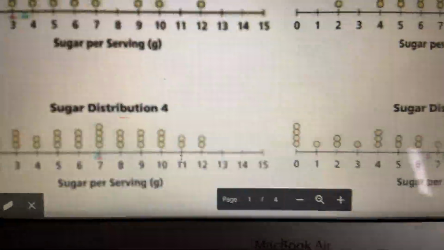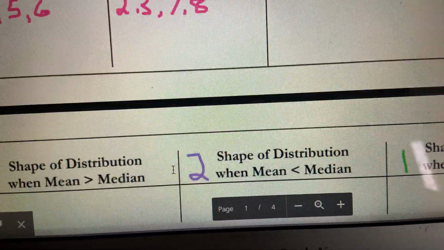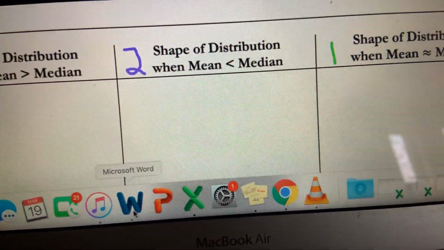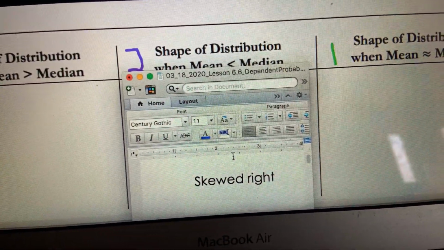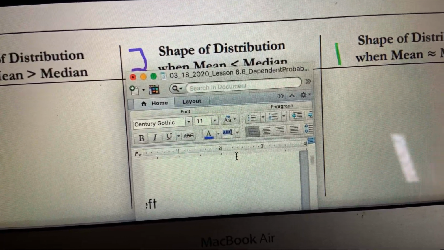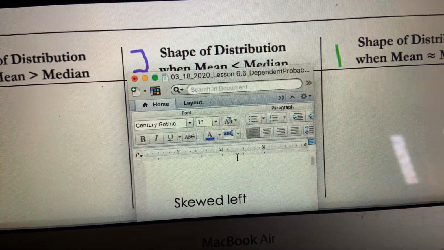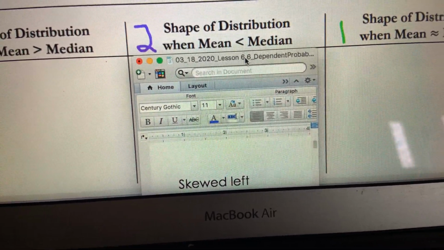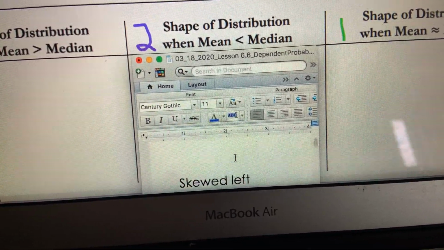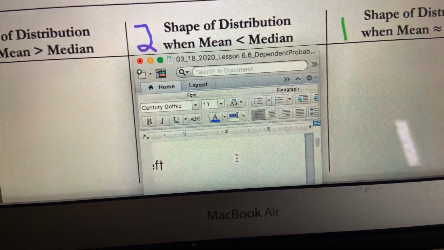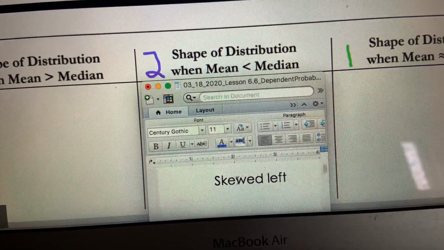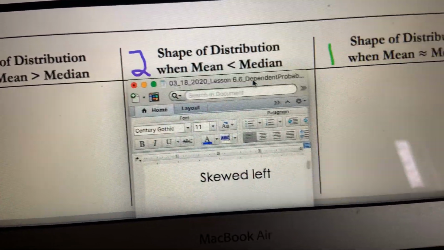So let's go back down to your notes. What happens when the mean is less than the median? And this time, instead of skew right, we're going to say that the data is actually skewed to the left. So just make sure you're writing that down in that box, that the data is skewed to the left. There we go. So mean less than median, skewed to the left. Beautiful. Let's move this over one more time.